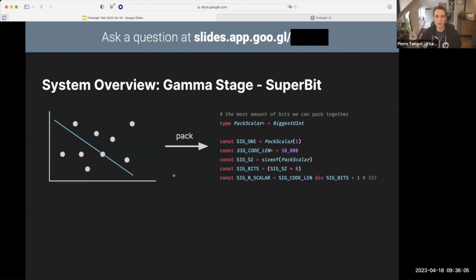Now, in 1600 dimensional space, this looks a bit different, right? If you imagine this in 3-dimensional space, the line becomes a plane that divides the space. And in hyperdimensional space, we are calling this a hyperplane. And we're generating 10,000 random hyperplanes. And then there's another optimization, which is not important within Superbit, that orders these planes in a particular way that increases precision. But the point is we get 10,000 bits out of it at the end. And on our platform, we can take the biggest uint we can get, which is probably 64-bit, and we can pack 10,000 bits into 157 of those uints.